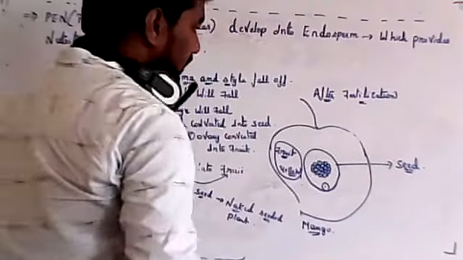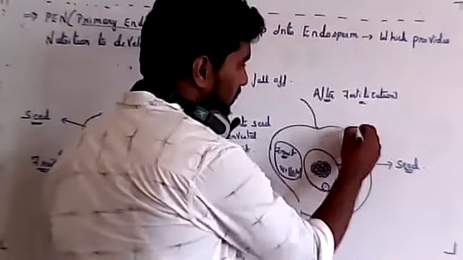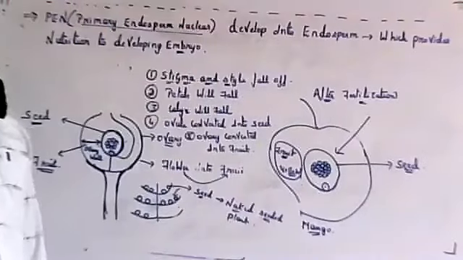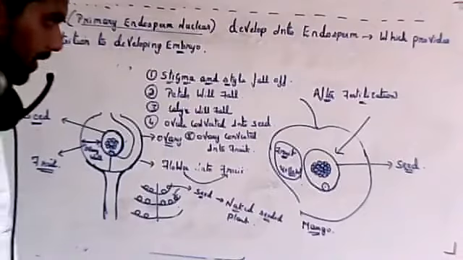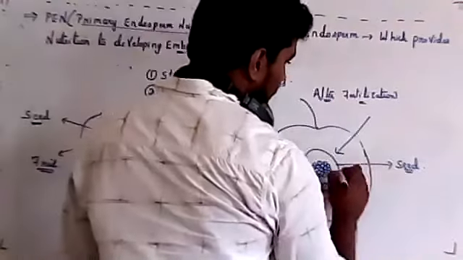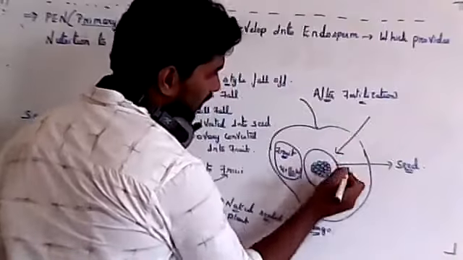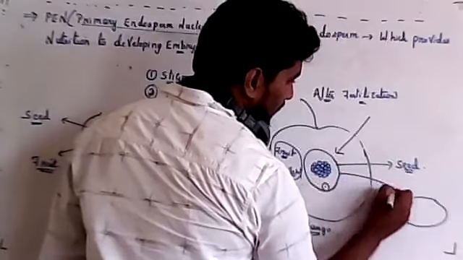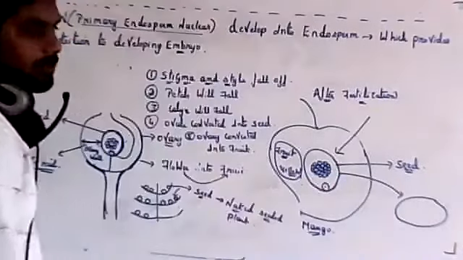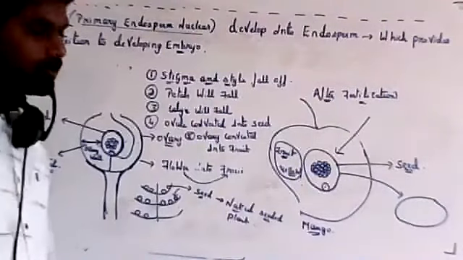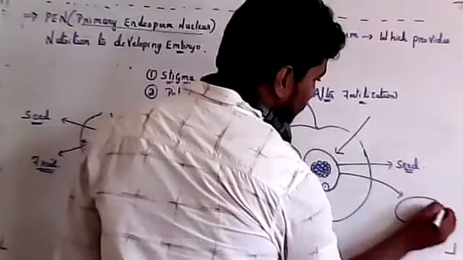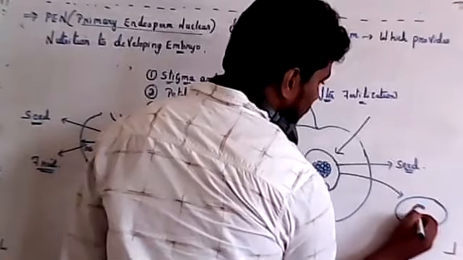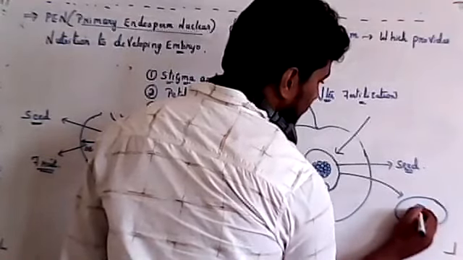So what usually animals do is consume this fruit. The outer layer will be consumed, and they help in dispersal of the seed from one place to another. When they migrate, they consume the whole fruit and just leave the seed outside, so the seed is dispersed somewhere. We also do the same. After consuming the fruit, we just throw the seed outside. So this seed will have endosperm as well as zygote.